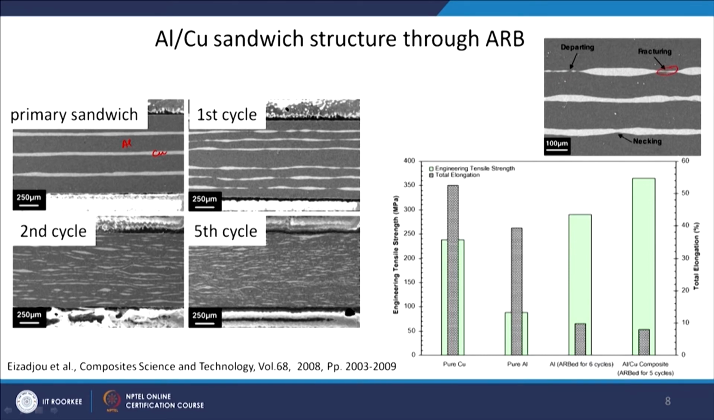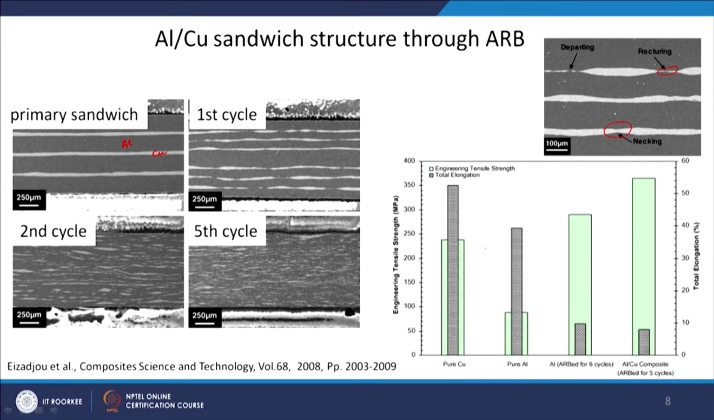So, you can see that necking has started here, almost about to complete here, and there is a break in the copper layer. Here also you can see after the first cycle itself there is a break in the copper layer, and the effect of this composite you can see on the strength.